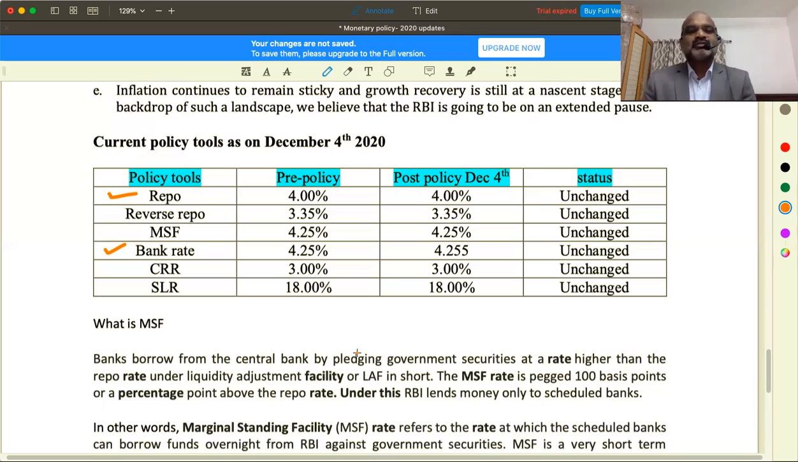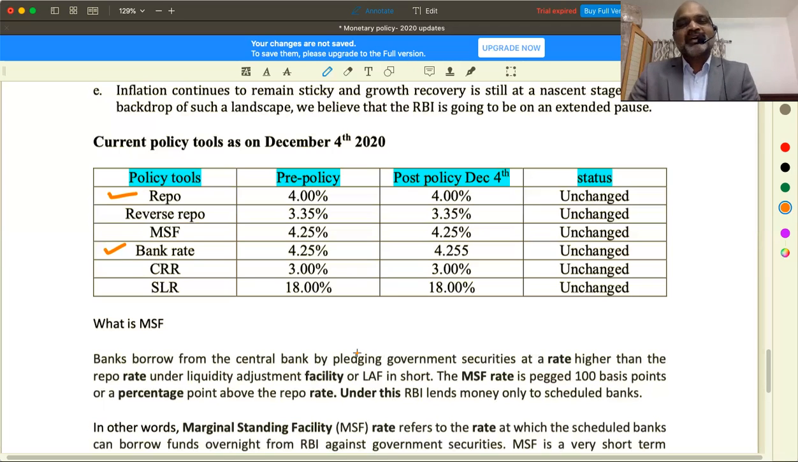Then reverse repo. When commercial banks lend money to RBI, instead of using the words commercial banks lending money to RBI, you might think the Reserve Bank of India has a printing machine, so why will it borrow money?